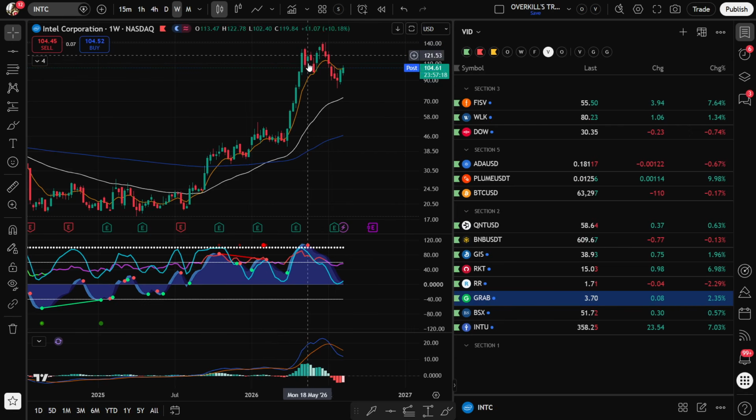So we're just consolidating right now on a lot of the chip stocks. I mean, Intel's still down around 40% from the top. Okay, so we're looking for a broader pullback, maybe down here to 47 to 60. Is that going to happen?